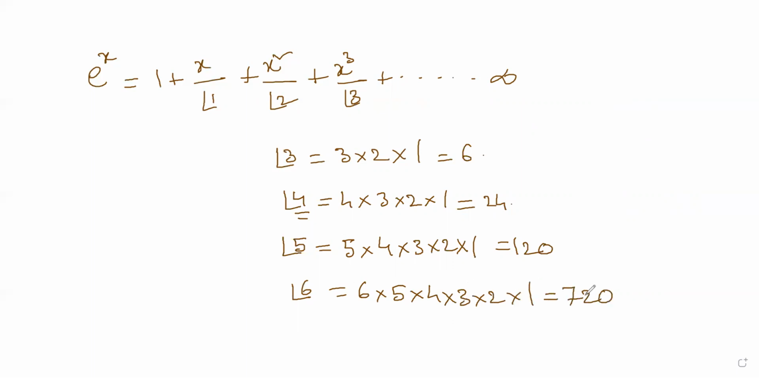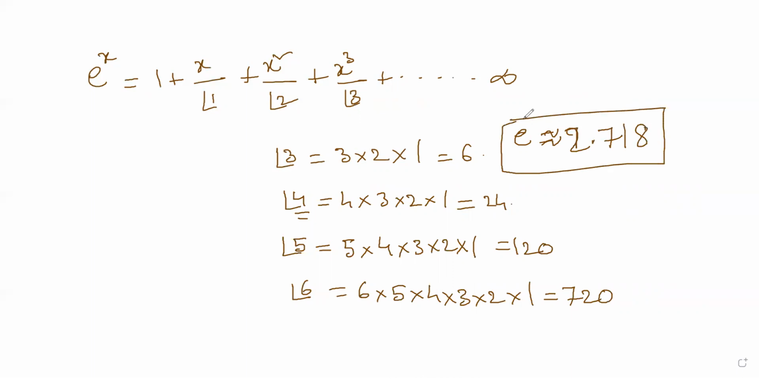So that is the factorial function, and this is called e power x. And the value of e is approximately 2.718. This is the approximate value of e.